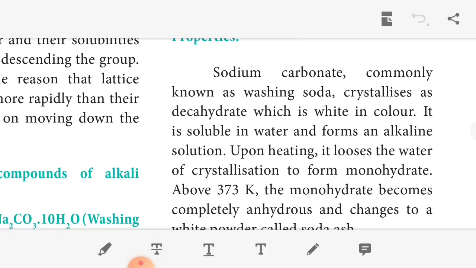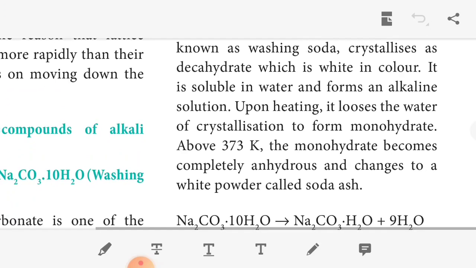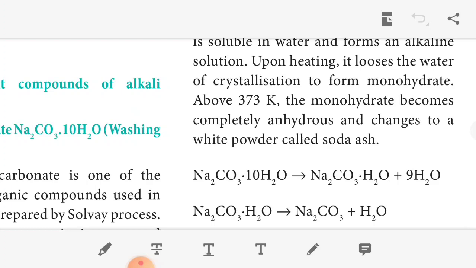Now upon heating, it loses the water of crystallization to form the monohydrate. That is, it contains 10 water molecules, and upon heating it loses water molecules. So 10 water molecules reduce to one water molecule, which is called the monohydrate. Above 373 Kelvin, the monohydrate becomes completely anhydrous and changes into a white powder called soda ash.